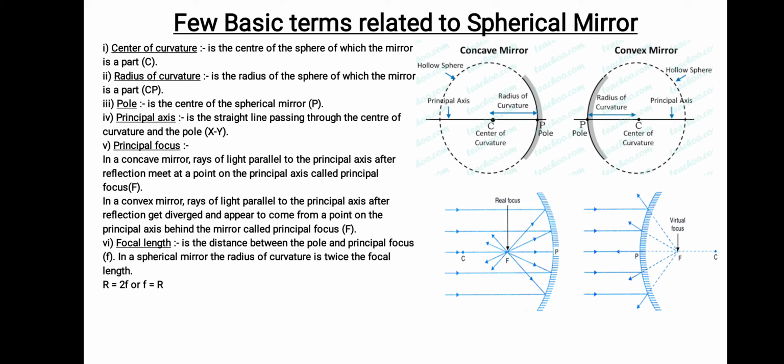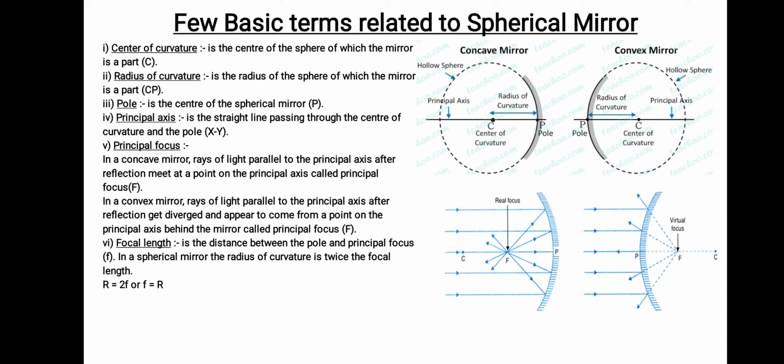Now, what is principal focus? Let's see, in the second diagram, in the first part, you see light rays that come parallel to the principal axis will reflect and meet at a point, that is F, right? In case of a concave mirror, any light rays that come parallel to the principal axis will always meet at a point.